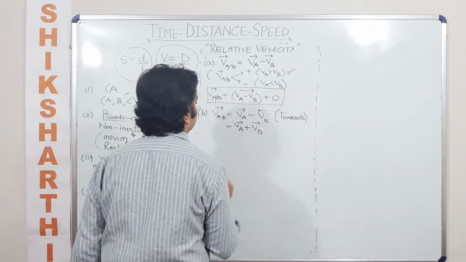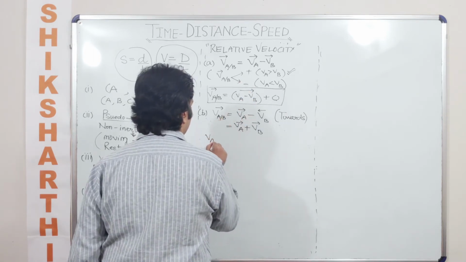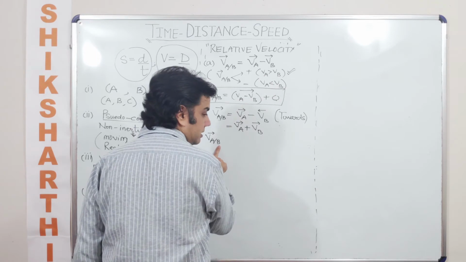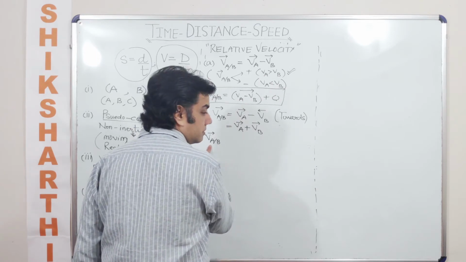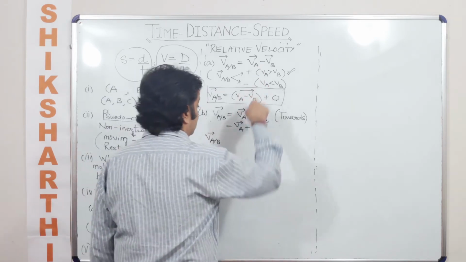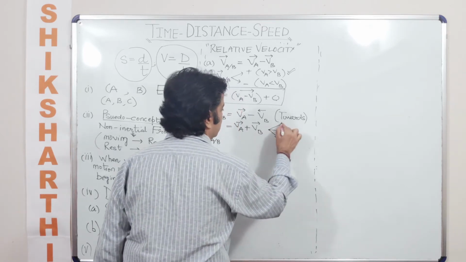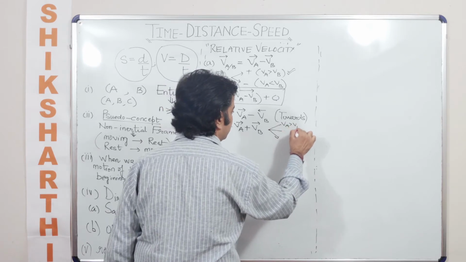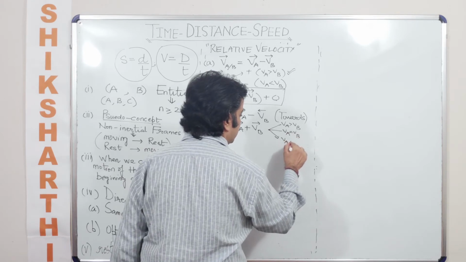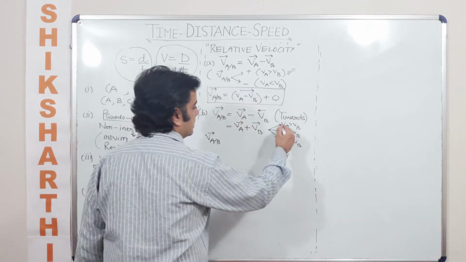Okay, so once we have done this, now we can use the same logic here. If I am saying relative velocity of A with respect to B, it is assumed that B is slower paced, but since we are talking about opposite direction, maybe they are equal paced. So here you need to understand this gets divided into three parts. There may be a condition that VA is greater than VB. There may be a condition that VA is equal to VB. And the third condition is VA may be lesser than VB. This is what we are discussing here, as we had talked about.